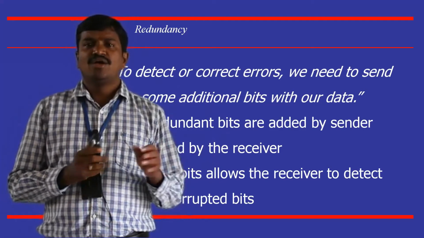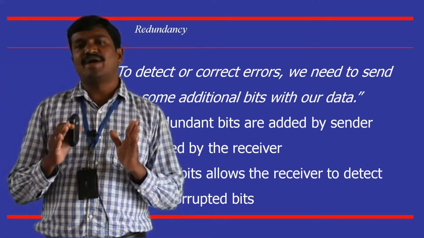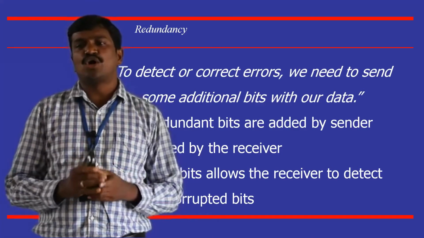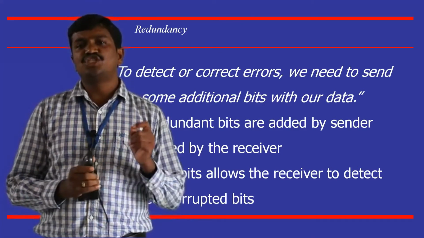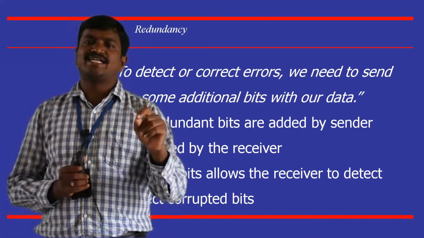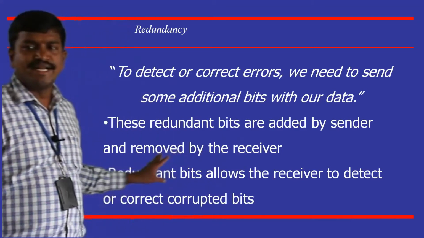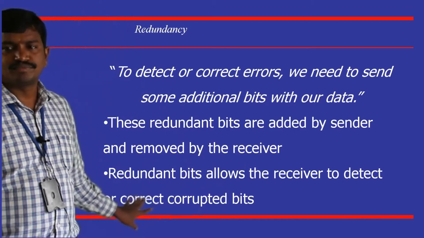This way our data is additionally added with some extra information that we call redundancy bits, which is used to detect whether the received data is correct or not. This way redundancy is introduced.